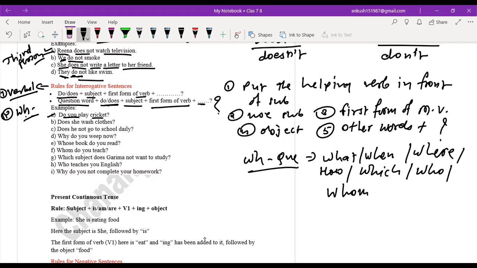Do you play cricket? Does she wash clothes? Does he not go to school? Now it has become a negative interrogative question. So at that time, what would you do? Not will be used after the subject. Why do you weep now? Why do you weep now? Whose book do you read? Whom do you teach? Such things are there. Understood?